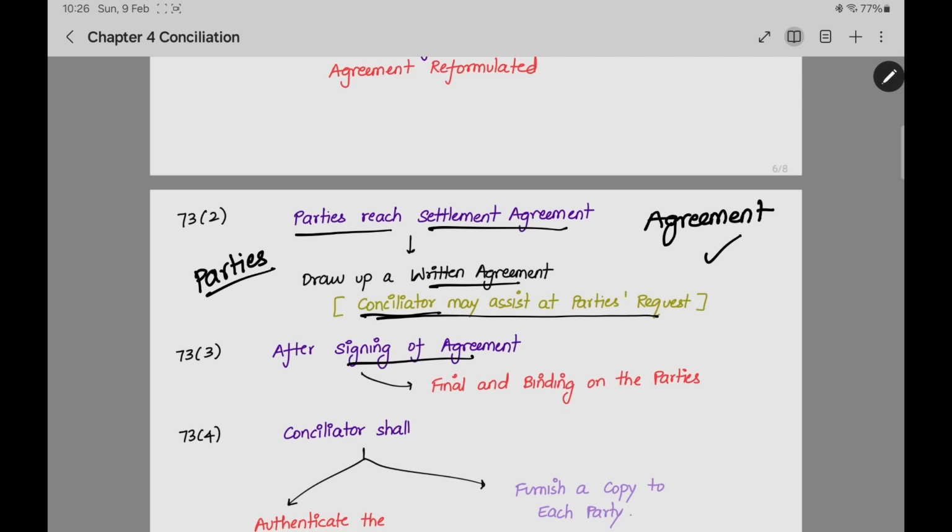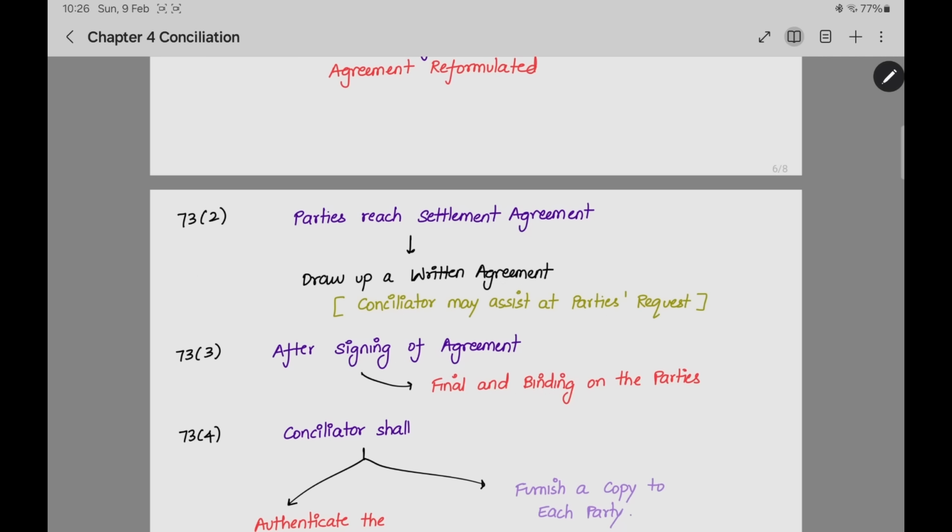Both the parties will be signing the agreement. After the signing, can they go against the agreement? That is the question. The agreement will be final and binding on the parties. Like I said earlier, generally the decision under conciliation is not binding. But in this case, where there is a settlement agreement, both the parties agreed and signed the agreement, then it is a binding decision and a final decision.